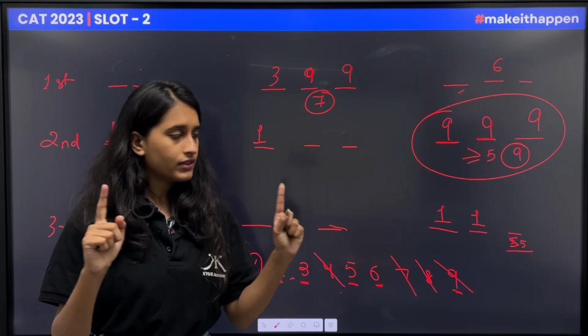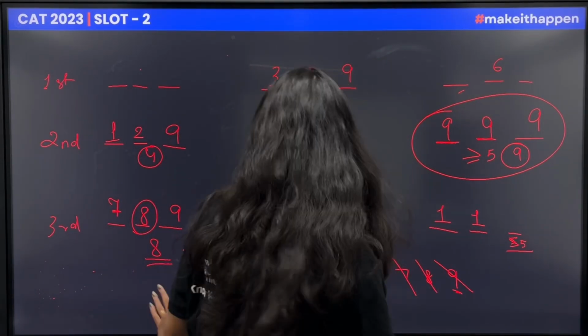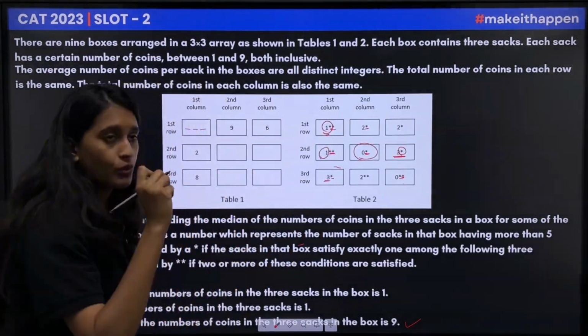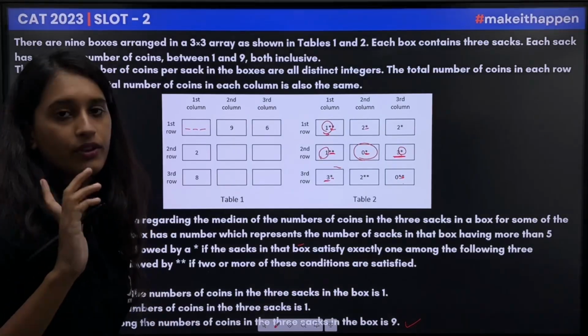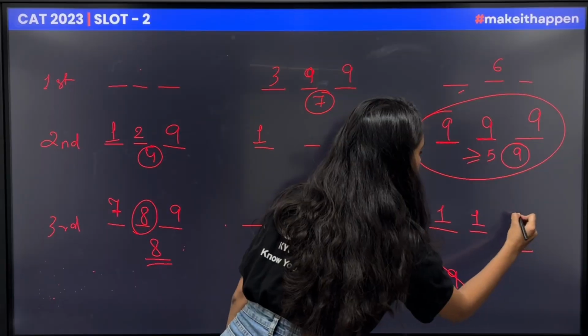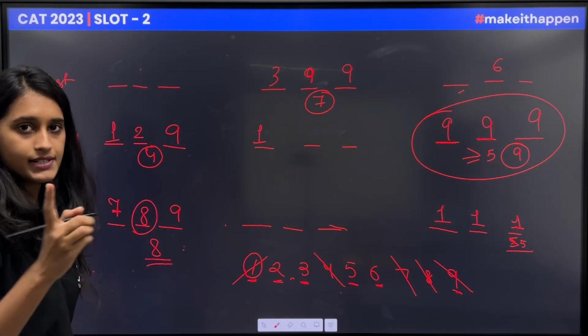9 gets cancelled. Now, for an average to be 1, what condition is to be satisfied? All the 3 would be 1, and it would be possible only in this condition, because if we talk about this box also, there should be 1 coin which should be more than 5. So the average turns out to be 1 and it gets cancelled out.